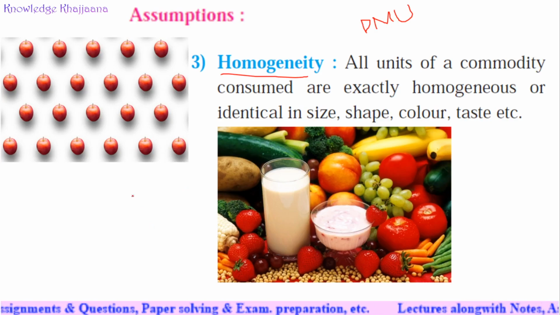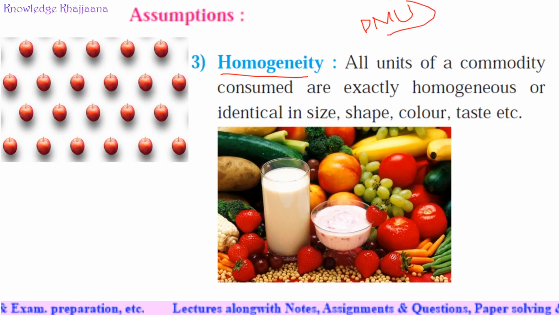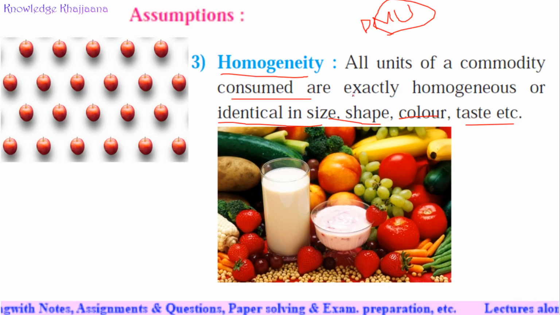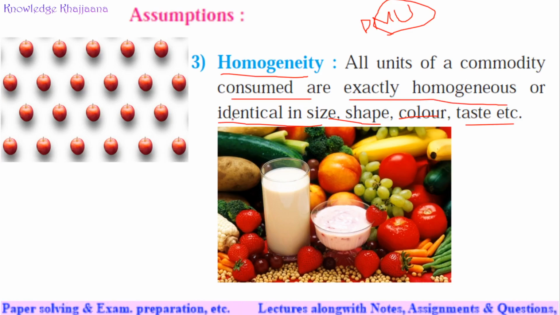Whatever you are studying with marginal utility, whatever units you are consuming, the units must be homogeneous. Okay, meaning same nature, same shape, same color, same taste, identical in size. Then only you can study it properly. Okay, all units of a commodity consumed are exactly homogeneous or identical in size, shape, taste and color. Okay, see, like this. For example, if you drink a glass of lassi first, okay, then you will be satisfied after consuming one glass of lassi only.